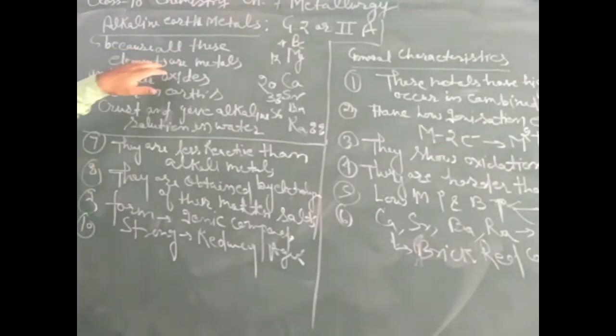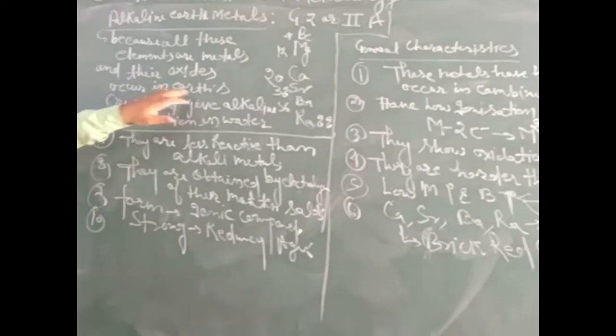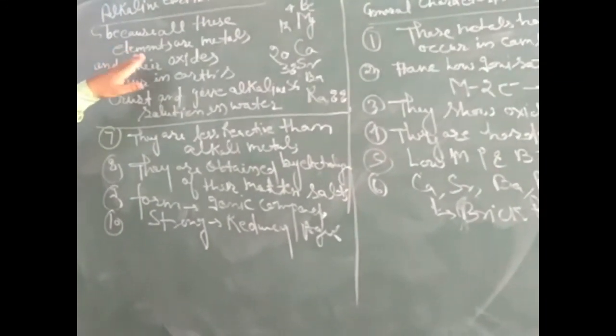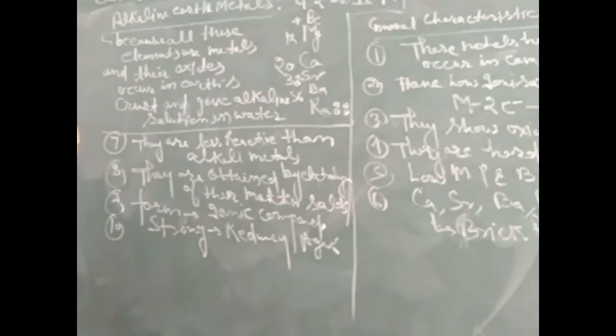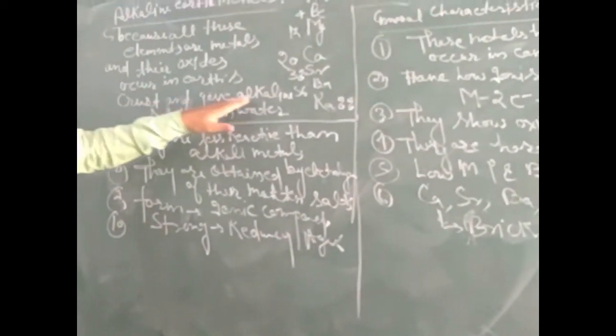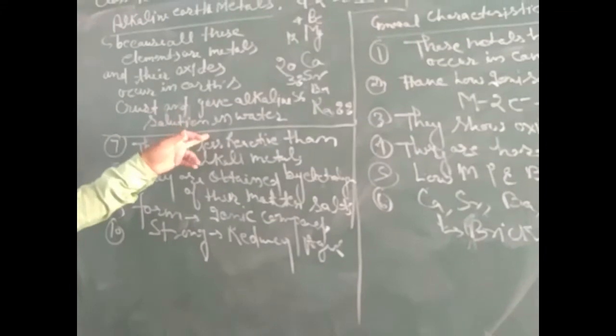Because all these elements are metals and their oxides occur in the earth's crust. It means that these elements are generally metals, generally found in the earth's crust, and give an alkaline solution in water. If we dissolve them in water, they give an alkaline solution. Now we will discuss the position of the elements in the periodic table.